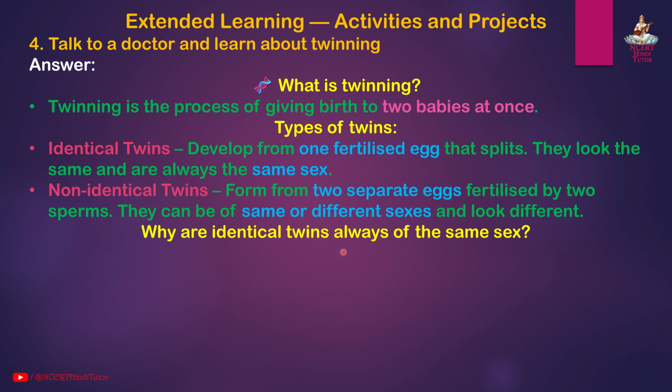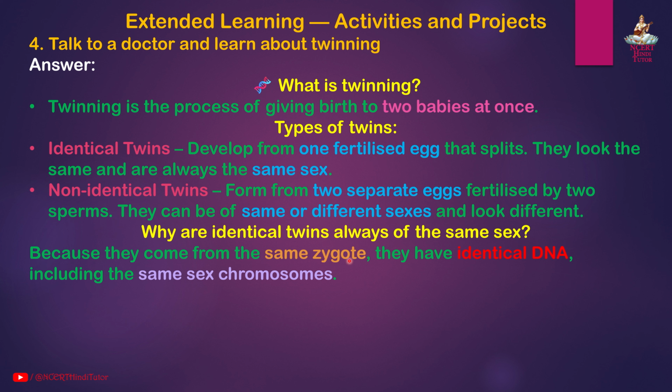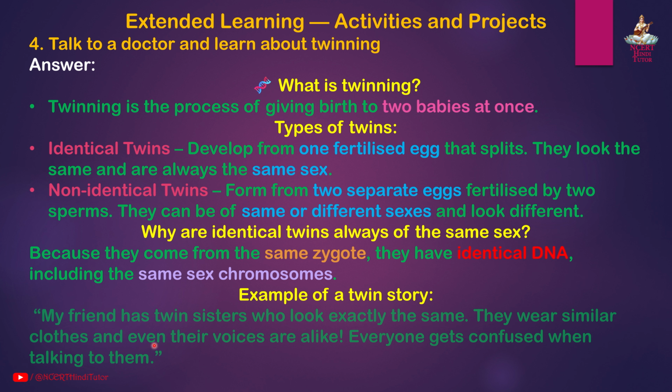Why are identical twins always of the same sex? Because they come from the same zygote. They have identical DNA, including the same sex chromosomes. Next, example of a twin story. My friend has twin sisters who look exactly the same. They wear similar clothes and even their voices are alike. Everyone gets confused when talking to them.